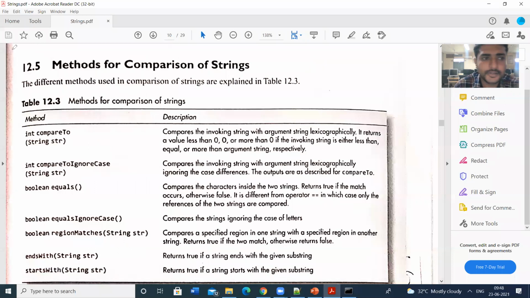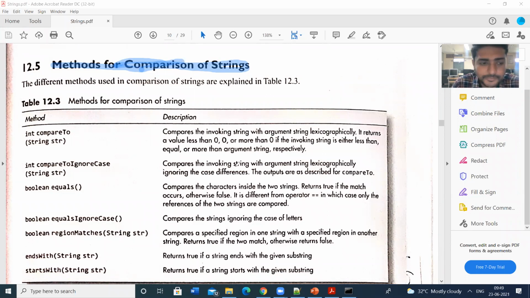So next one is methods for comparison of strings. In some situations we have to compare 2 strings, to check whether the 2 strings are equal or not. For this purpose, in the String class, we have some predefined methods.